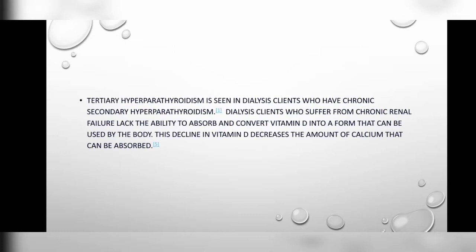Then tertiary hyperparathyroidism is seen in dialysis patients who have chronic secondary hyperparathyroidism, which means that if they have earlier developed secondary hyperparathyroidism, and if they are on dialysis, they can develop this tertiary hyperparathyroidism. Dialysis clients who suffer from chronic renal failure lack the ability to absorb and convert vitamin D into a form that can be used by the body. This decline in vitamin D decreases the amount of calcium that can be absorbed.